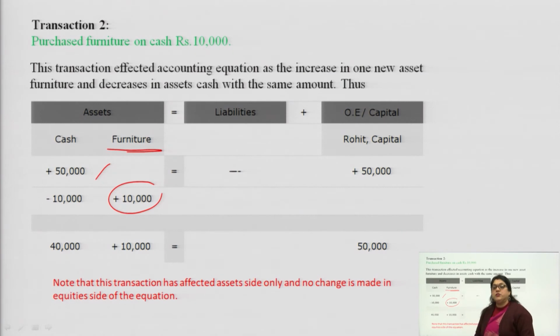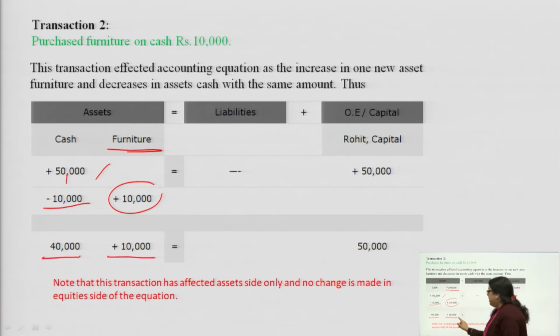But once you purchase this furniture on a cash basis, the cash is withdrawn from this side, so minus 10,000 is put here. So we are subtracting 10,000 here and adding 10,000 here, because one asset has increased and another asset has decreased. The effect is on the same side of the equation, on the asset only. So we sum up, this comes to 40,000 and now it will come to 10,000.